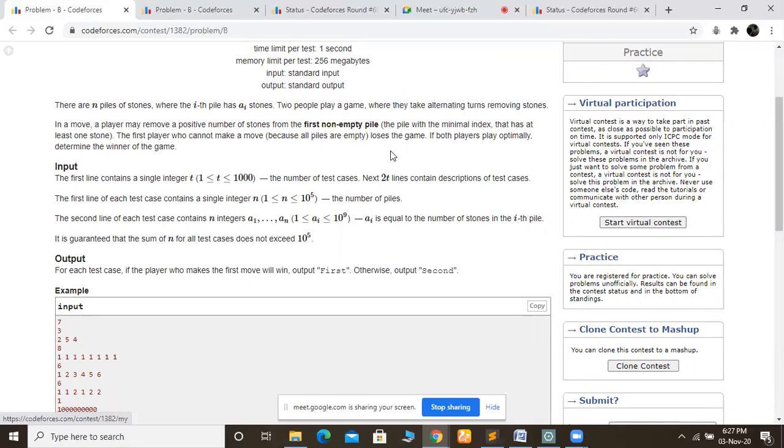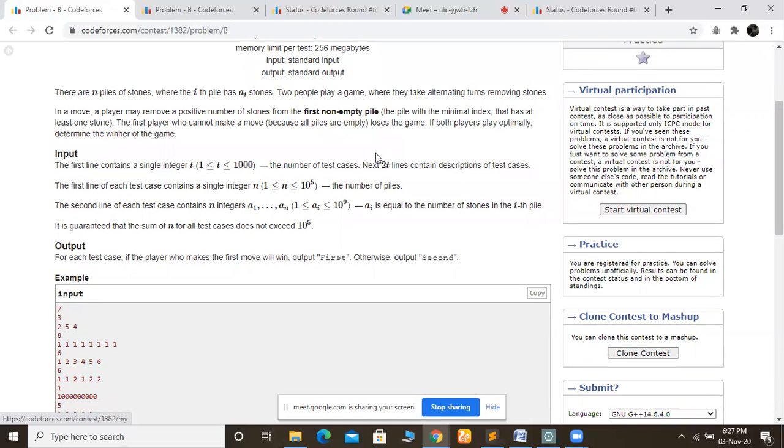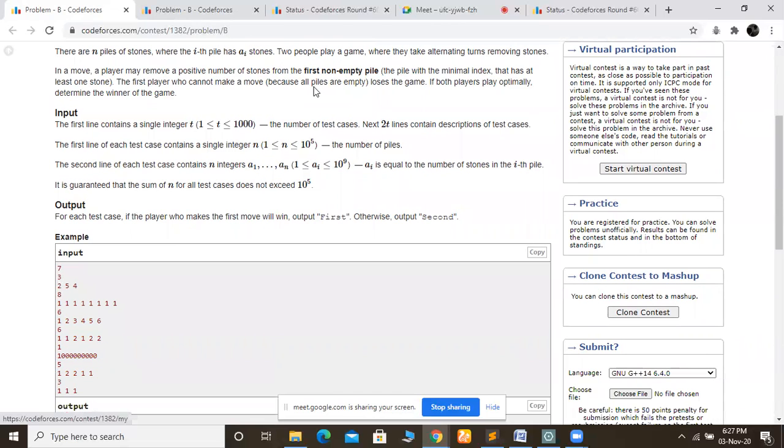It cannot take from the middle of the piles. The person who picks the last stone from the pile will win the game. Both are playing optimally, and they will try to win the game. So we have to tell who is the winner of the game.